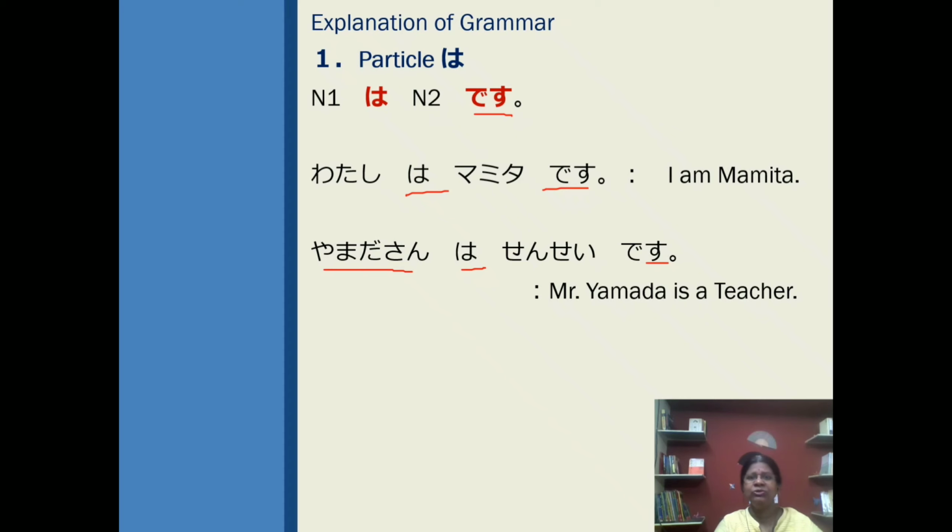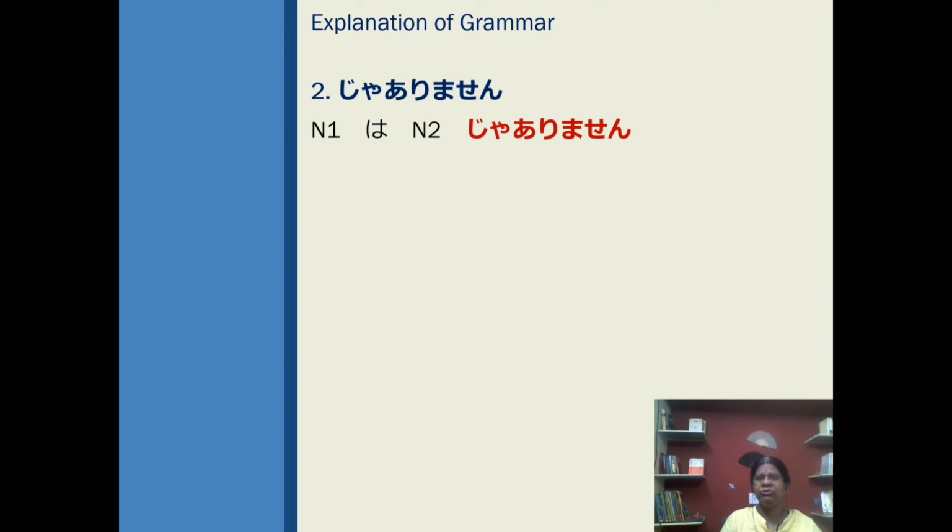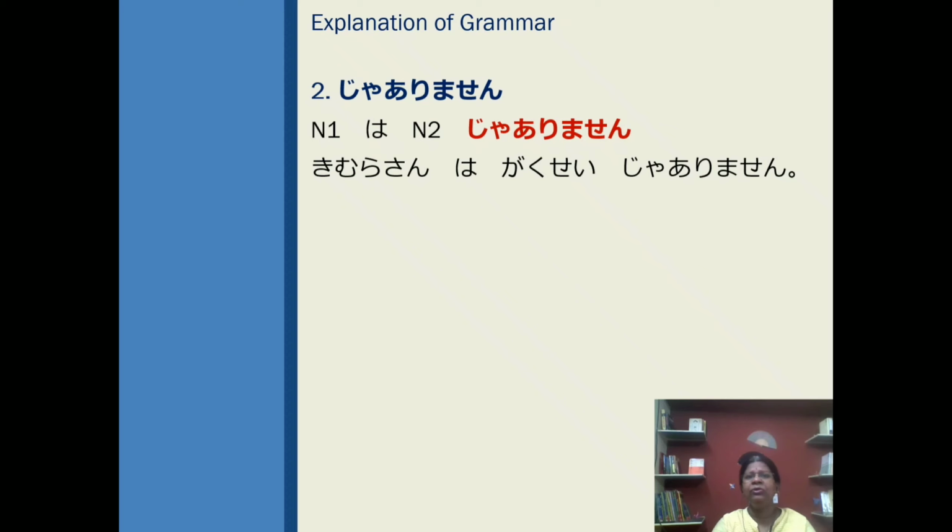My dear students, as you are beginners, you start to make sentences in this way and gradually we will learn more and you will do more. It will enhance your skill in this language. Next, ja arimasen. It is used in a negative sentence. N1 wa N2 ja arimasen. Same as before, N1 is the topic of the sentence. It takes the wa particle. As it is a negative sentence, ja arimasen comes at the end.